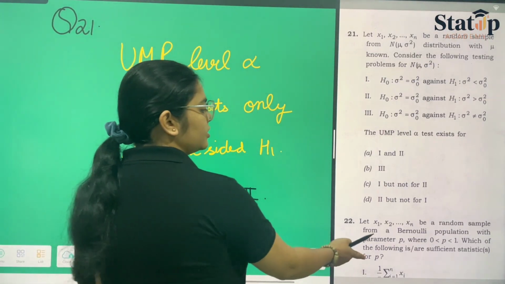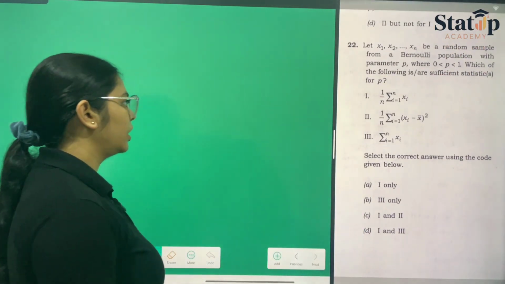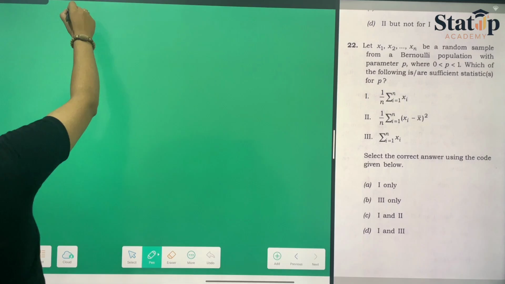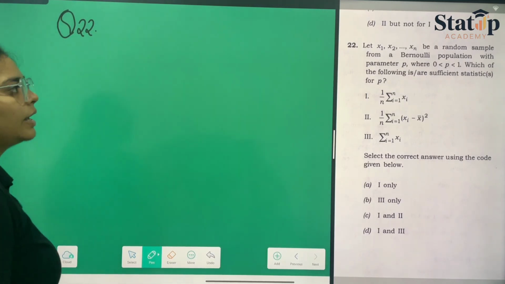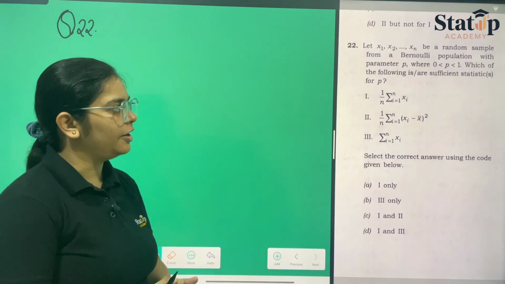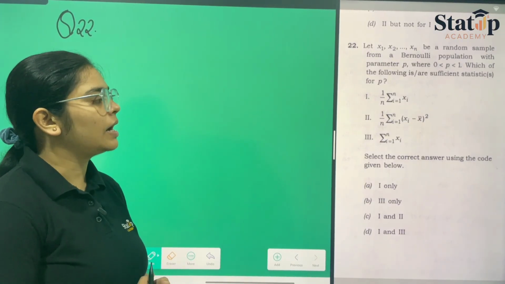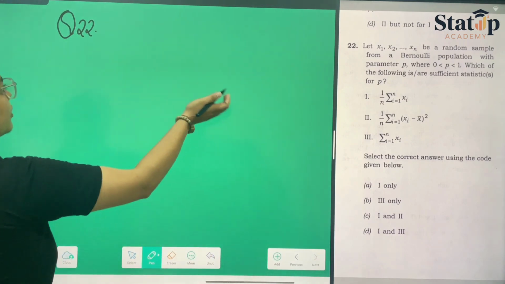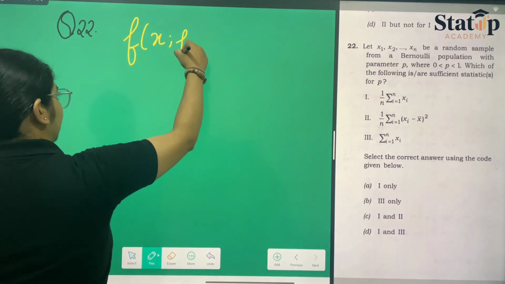Now moving towards question number 22. 22 has given us a Bernoulli population. So they have given us that xi follows a Bernoulli population with parameter small p. Which of the following are sufficient statistics for p? So let us first consider f(x; p).